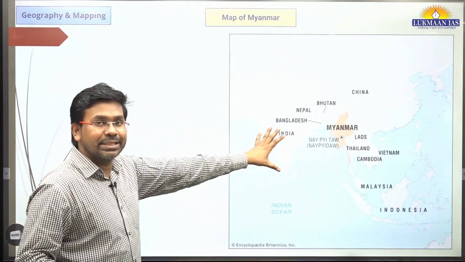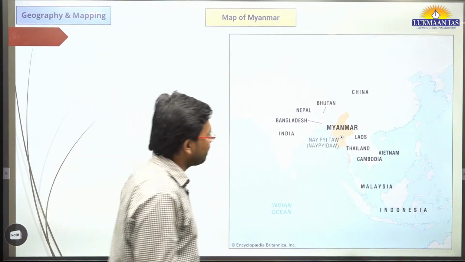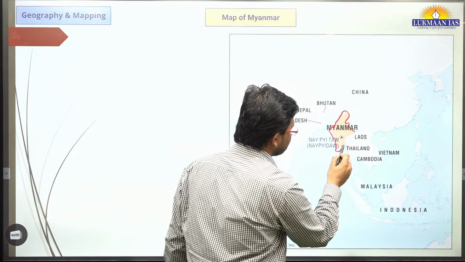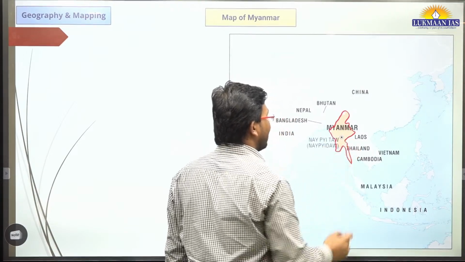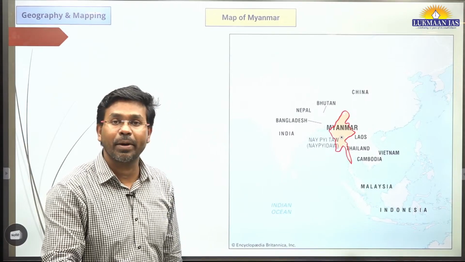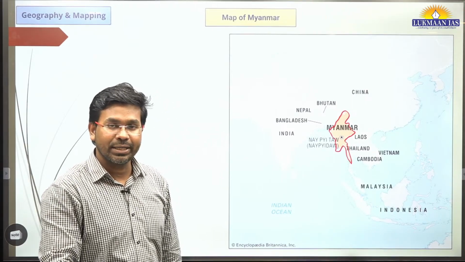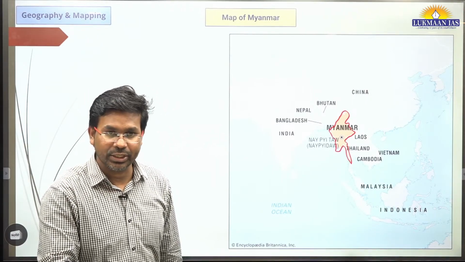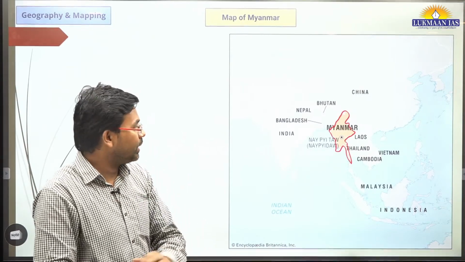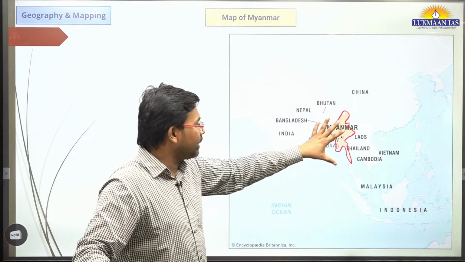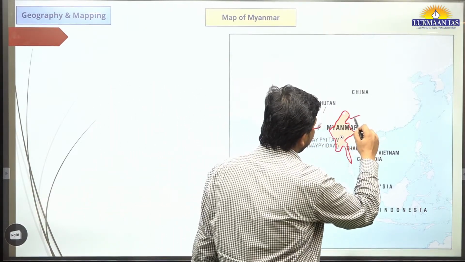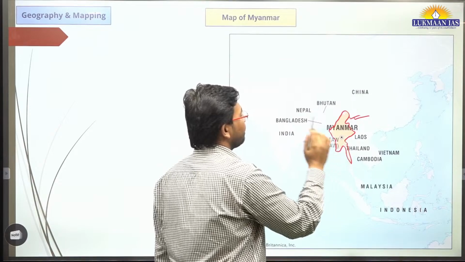So it says over here, let's say this is a map. This map showcases where Myanmar is located. This is the location of Myanmar, and in the initial portion of the mapping discussion today we discussed ASEAN countries, the Association of Southeast Asian Nations. ASEAN has 10 member countries who are part of it, okay? So it is important for us to understand that Myanmar is a member of ASEAN, and this is where Myanmar is located.